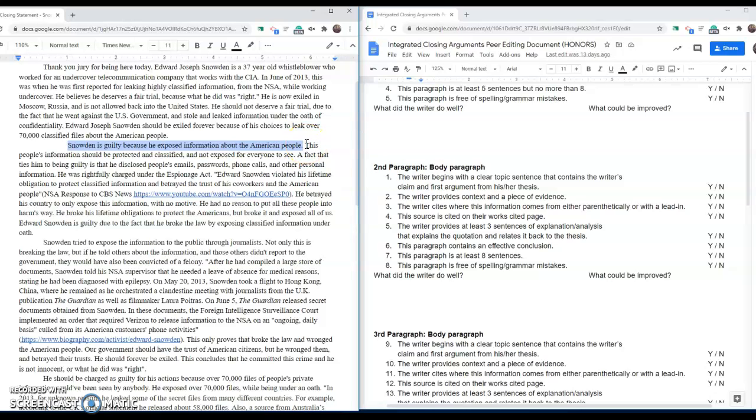body paragraph standpoint. So what we should have after we have our topic sentence is some context and some evidence. All right. How did they go against the American people? All right. We need to make sure that that information is cited either parenthetically or with a lead-in. Okay. And we need to make sure that that information is listed on a works cited page. So let's take a look.